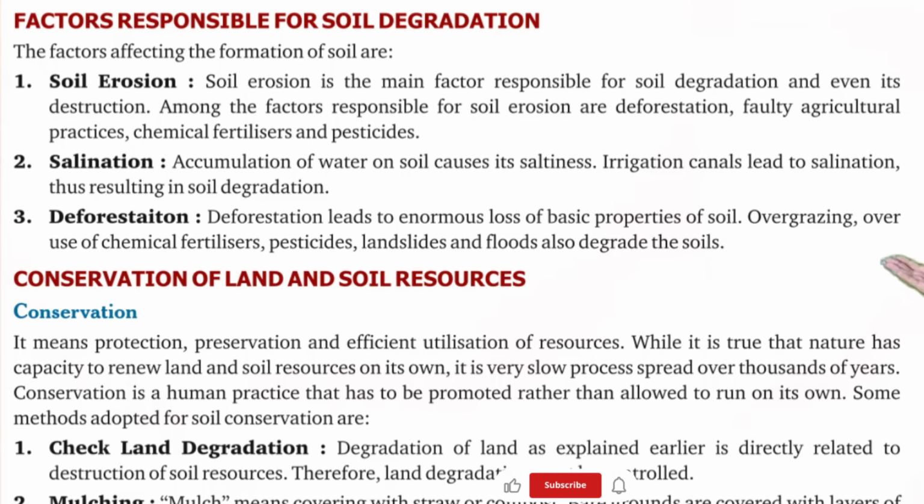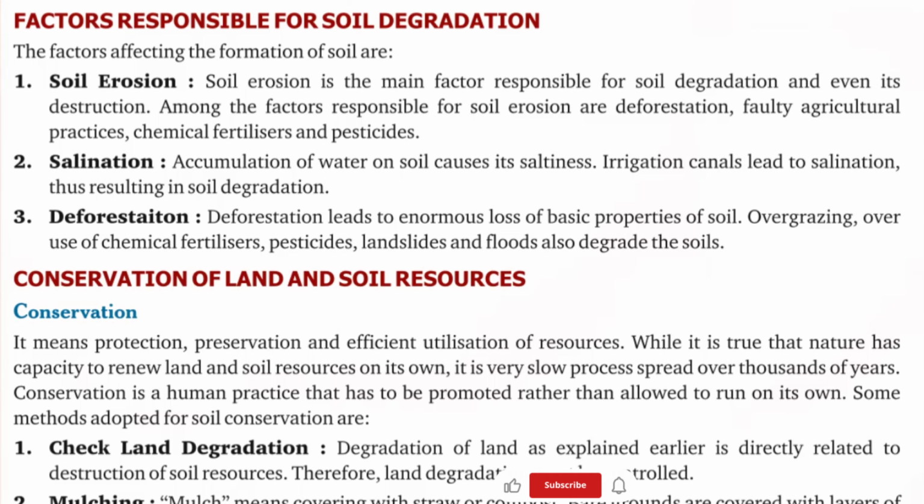Conservation of land and soil resources. Conservation means protection, preservation and efficient utilization of resources. While it is true that nature has the capacity to renew land and soil resources on its own, it is a very slow progress spread over thousands of years. Conservation is a human practice that has to be promoted rather than allowed to run on its own.